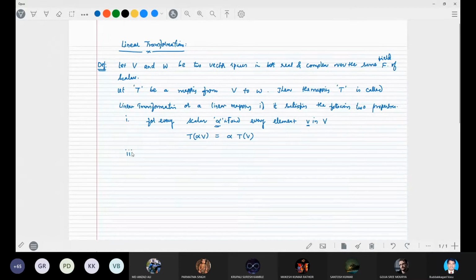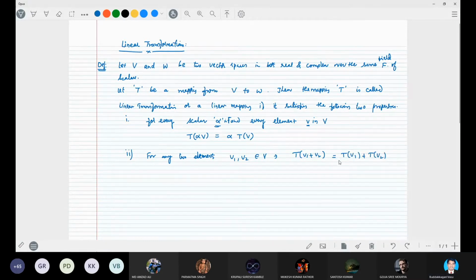Second one, for every two elements v1, v2 belonging to V, T of v1 plus v2 is equal to T of v1 plus T of v2.